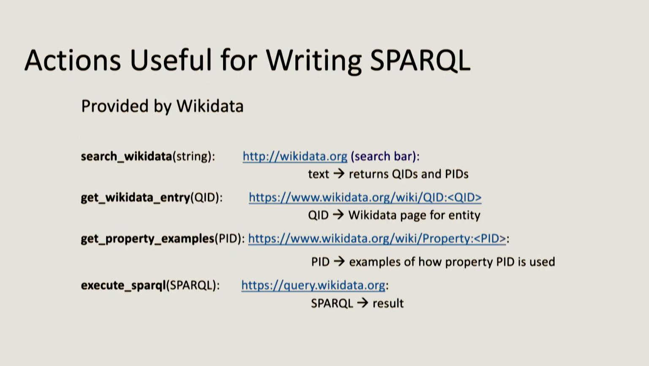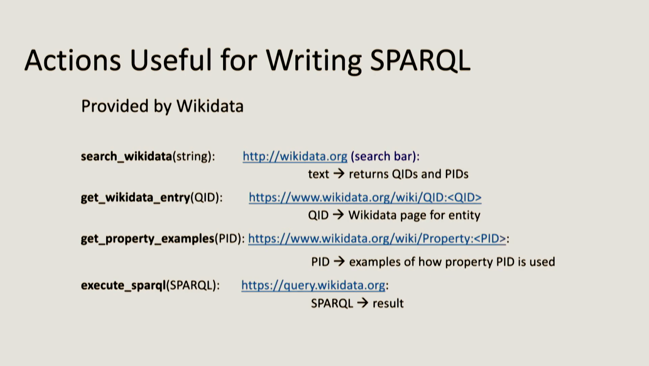So here is another set of actions we used for graph databases. These include searching Wikidata for the relevant QIDs and PIDs, which are the entity IDs you have in the graph. You can then get a Wikidata entry, which translates a QID into a Wikidata page for an entity. You can get examples of the properties. And this is actually surprisingly important because a lot of times you have different properties that represent the same concept or a similar concept, and there are slight differences in how you use them, like time or location.